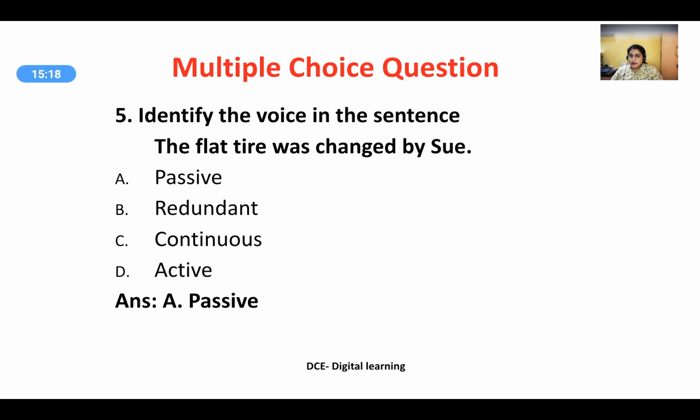So the options provided are passive, redundant, continuous or active. "The flat tire was changed by Sue." So the focus here is on the action of the flat tire being changed. And who did the change there? It was Sue. But Sue comes at the end. The focus is on the action part. So the answer is option A, passive voice.